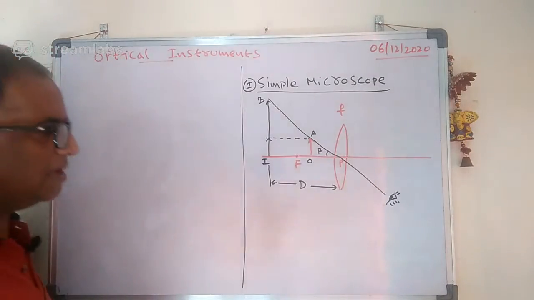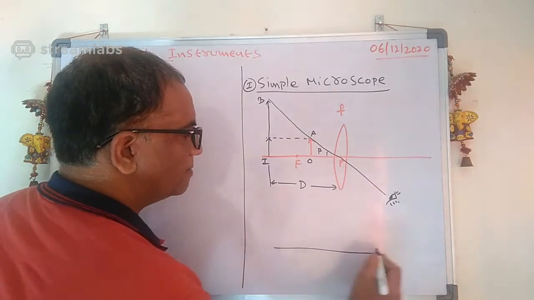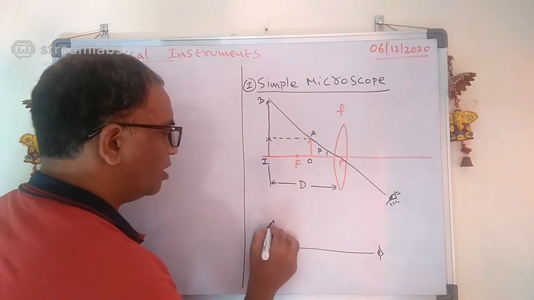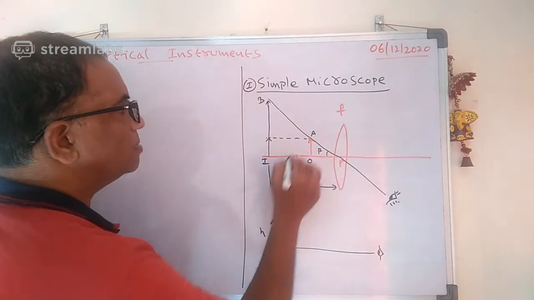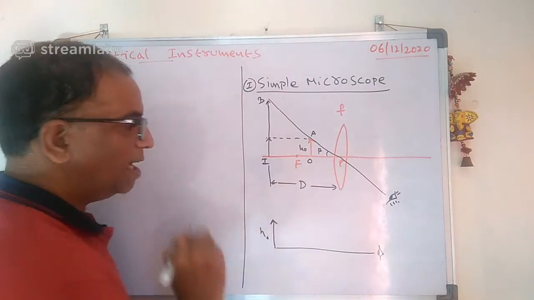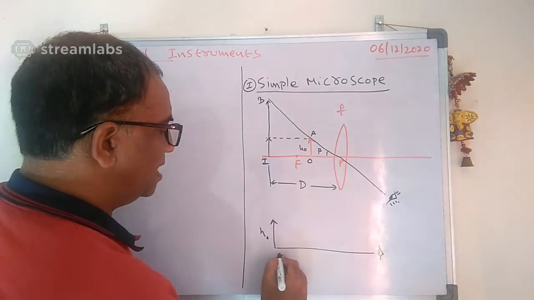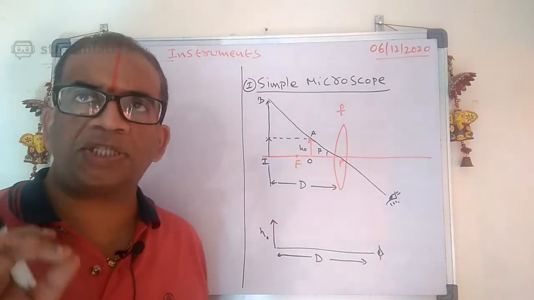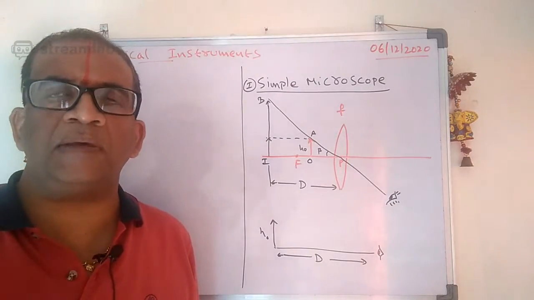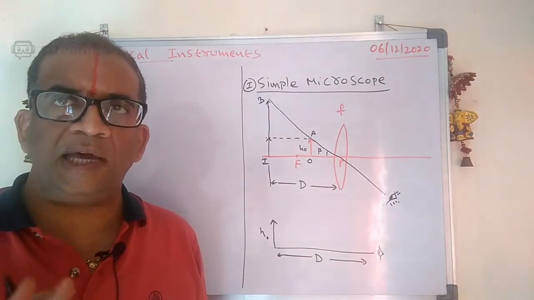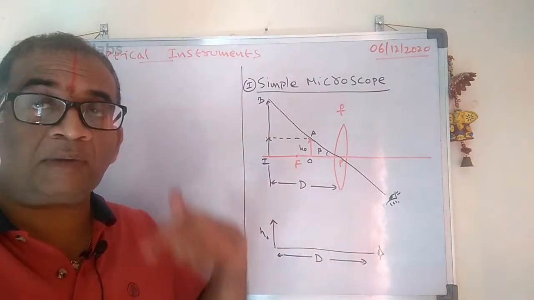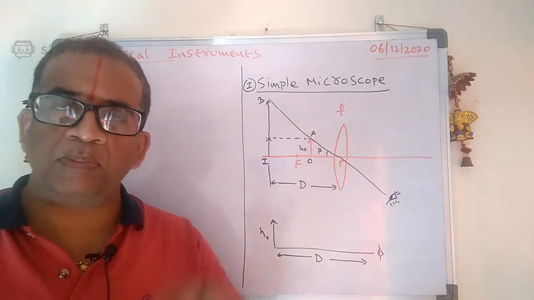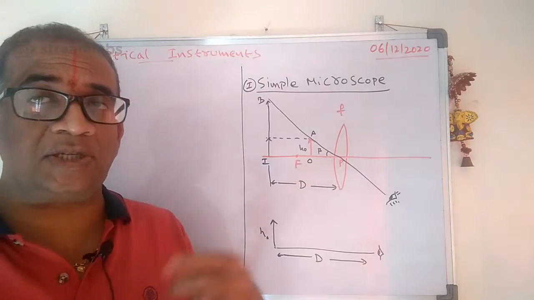Say for example, let us see the object directly. You are seeing the object directly. This is the object, this is the height of the object, the same height of the object, at a distance D. What is meant by D here? D is nothing but the least distance of distinct vision, or simply we can say near point. Near point means 25 centimeter. Far point means infinity, usually, in general. The far point may vary from person to person.